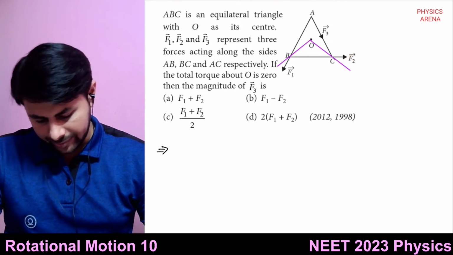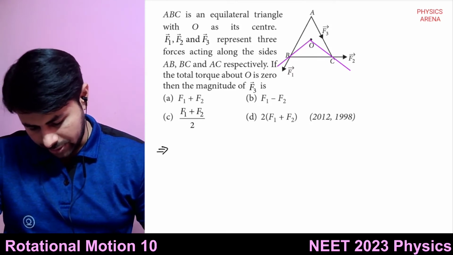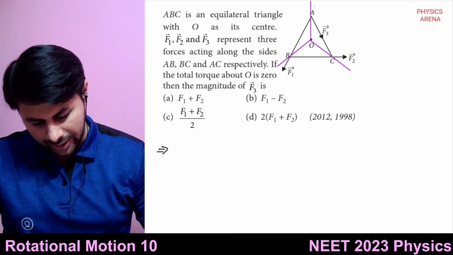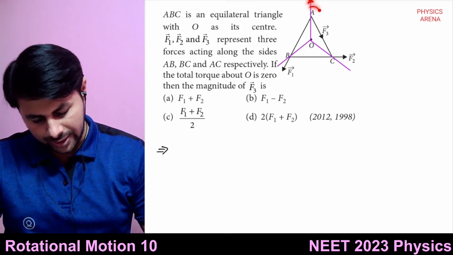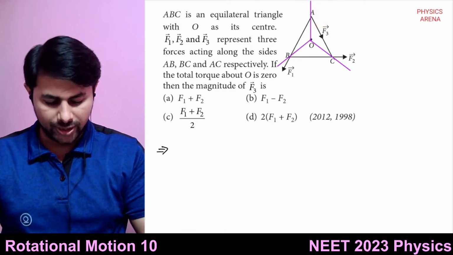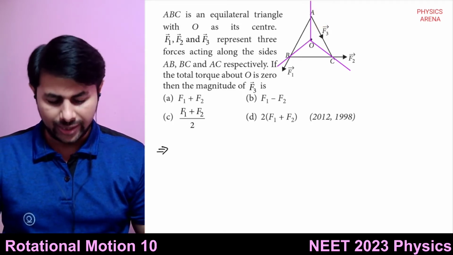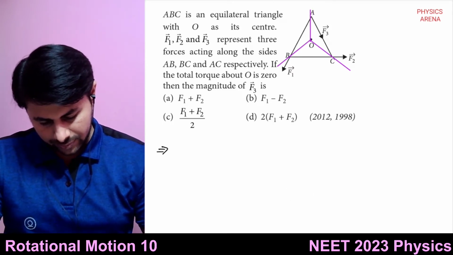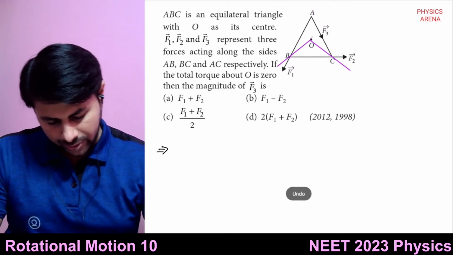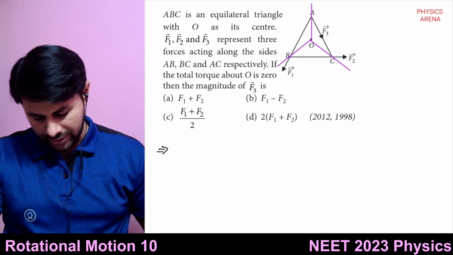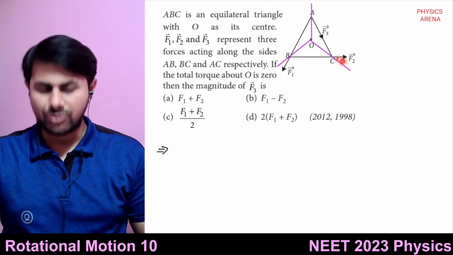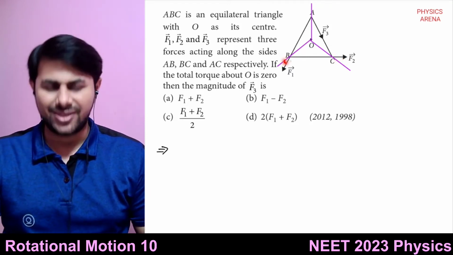And what about F3? So let's draw its position vector. It will be like this. So if you take R cross F, this is R3, you can say R3 cross F, it is rotating the body in clockwise sense. Okay, they are at the same distance. Or you can say this angle is theta, this angle is theta. How much will be this angle, by the way? This will be 30 degrees, right?